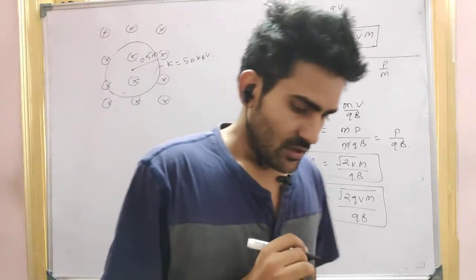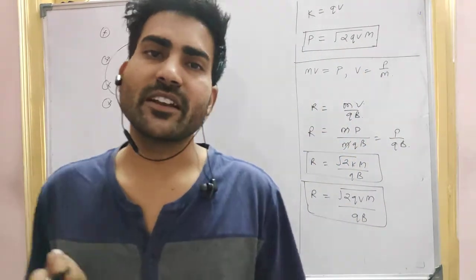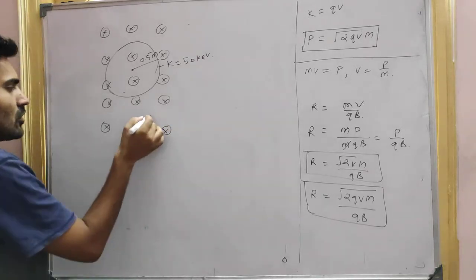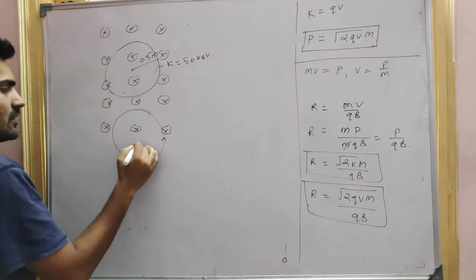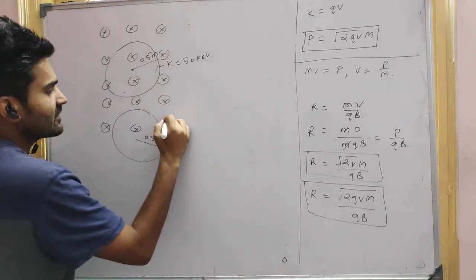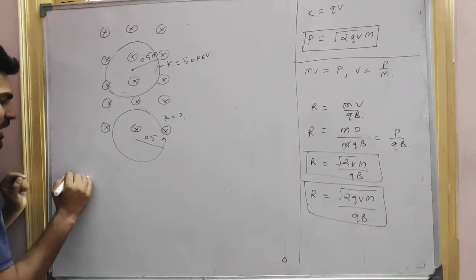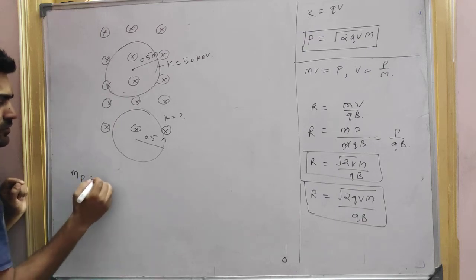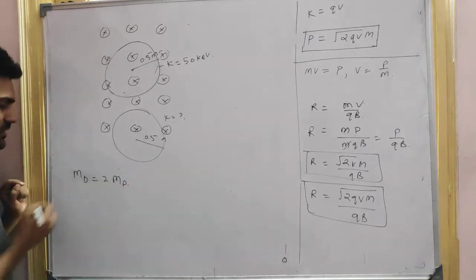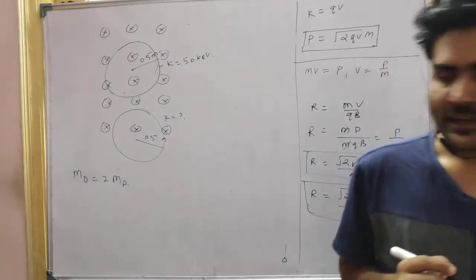He's saying now a proton is describing a circular motion with the same radius. Let's say one proton is there, also moving in the same radius. The radius is 0.5, and now we have to find the kinetic energy. We know that the mass of the deuteron is twice the mass of the proton. I think all of you know this, right?